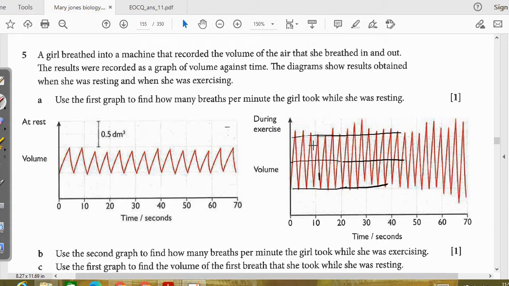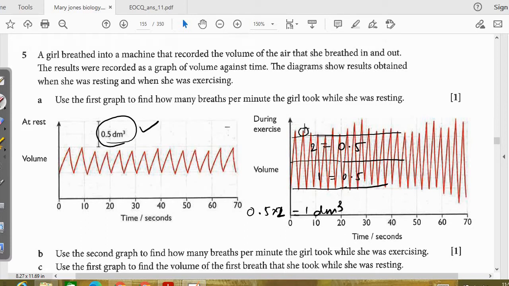So this is the first cube, this is the second cube. 1 cube is equal to 0.5 dm cube, already given. But if you see the second red, it's a little bit more than the 2 cubes. So first of all, just find out for the first, 1 cube is equal to 0.5 dm cube. The second cube is equal to 0.5 dm cube because that's what is given. So basically it is 0.5 into 2. That will be 1 dm cube.